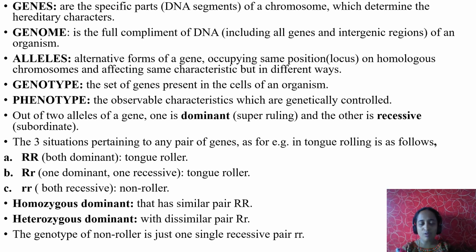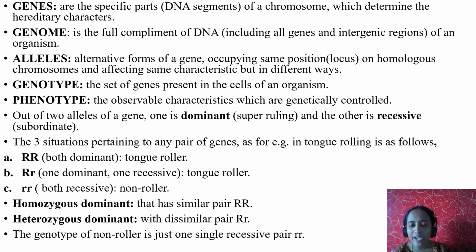So let us see now, out of two alleles of a gene, one is dominant, super ruling, and the other is recessive, subordinate. The three situations pertaining to any pair of genes, as for example in tongue rolling. Now I am taking tongue rolling as an example. If you take out your tongue, I can roll, I can fold my tongue like this. Can you see? But so many people cannot roll their tongue.